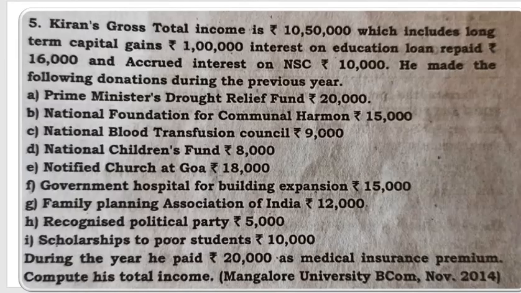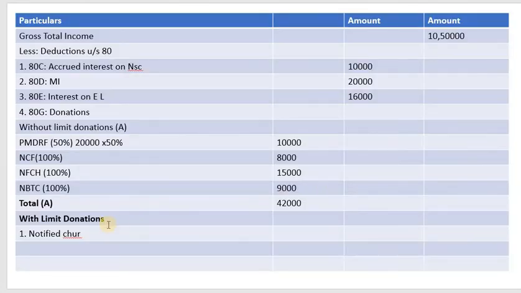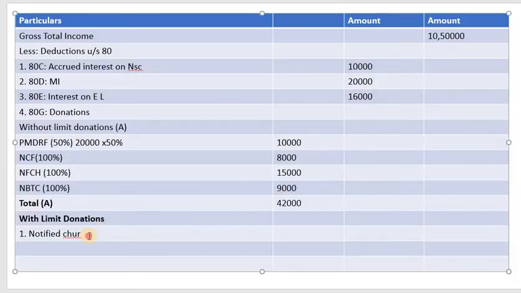So let us write the with limit donations, notified church. So how much is the donation? So donation is, I think, around 18,000. So here we have to calculate again since there is a limit. Then next one was government hospital.